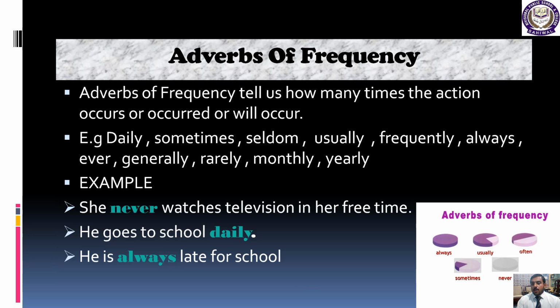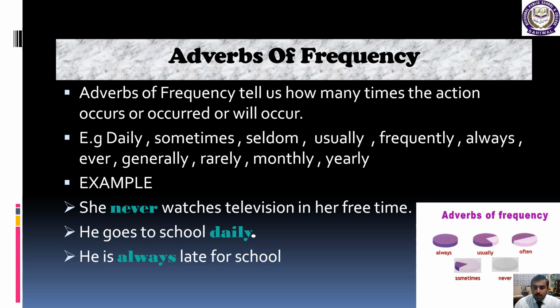Okay, students. Now our next kind of adverb is adverbs of frequency. Adverbs of frequency tell us how many times, I again repeat, how many times the action occurs, occurred or will occur.